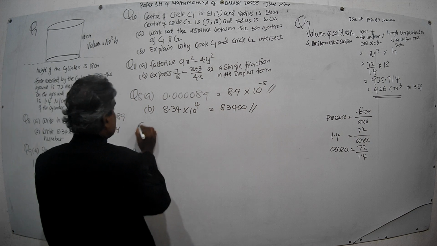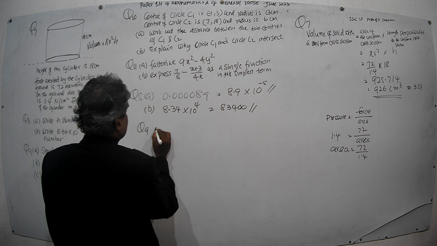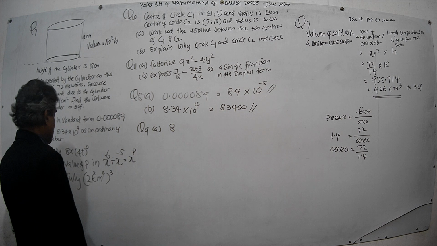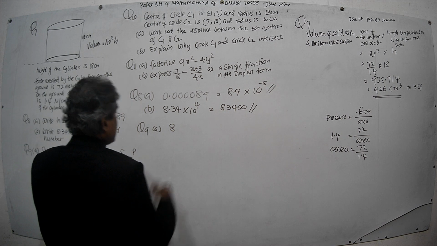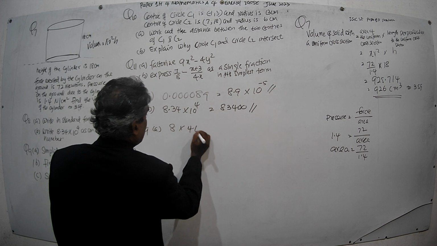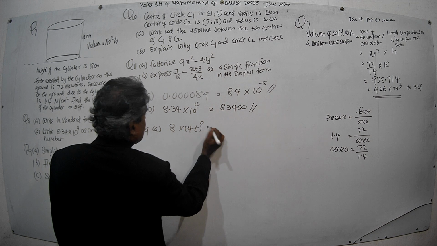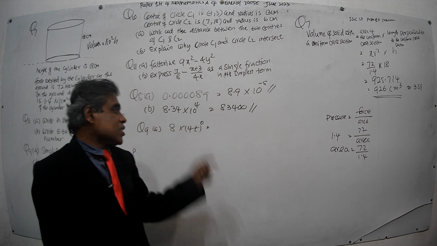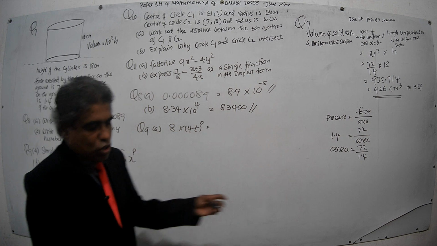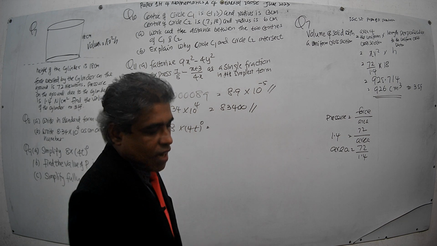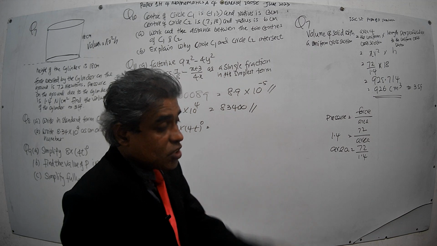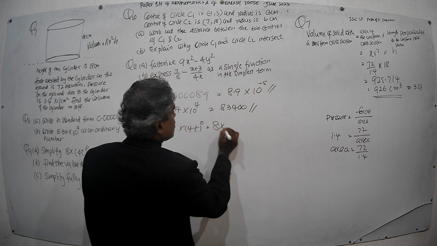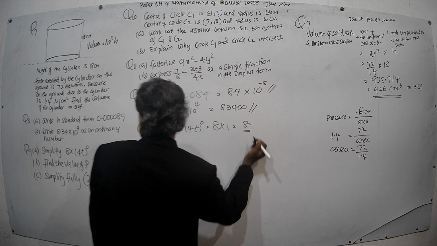Now next one, Q9. Simplify 8 into 40 whole thing to the power 0. We know any number to the power 0 is 1. 1 to the power 0 is 1, 4 to the power 0 is 1, 3 to the power 0 is 1, t to the power 0 is 1, x to the power 0 also is 1. Therefore, this part is 1. Then 8 into 1 equals how much? 8. That is the answer.